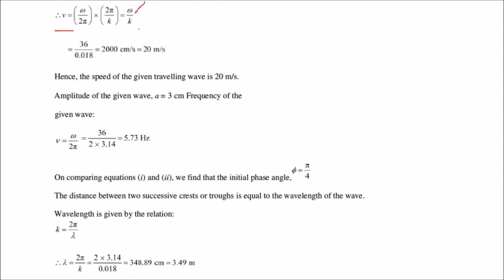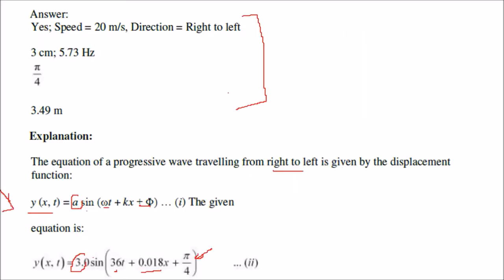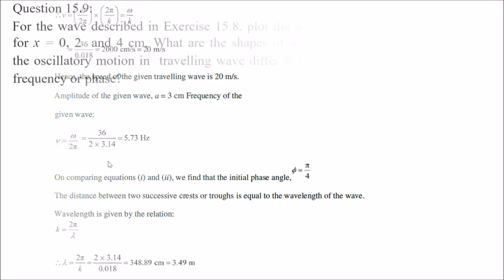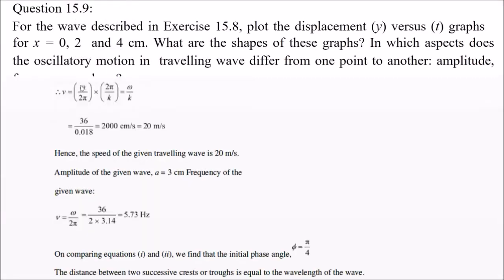Omega is known to us, we have compared it with the actual equation. K is also known. So this is 2000 centimeter per second. You can convert it into meter per second. Now the speed of the wave we just found out to be 20 meters per second. The amplitude of the given wave, as you compare with the equation, this is amplitude. So amplitude is 3.